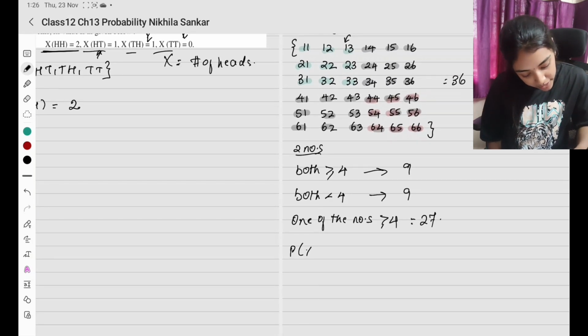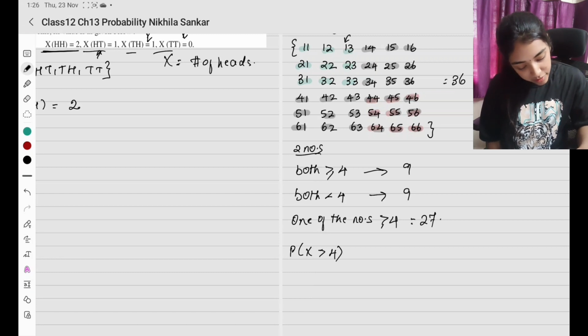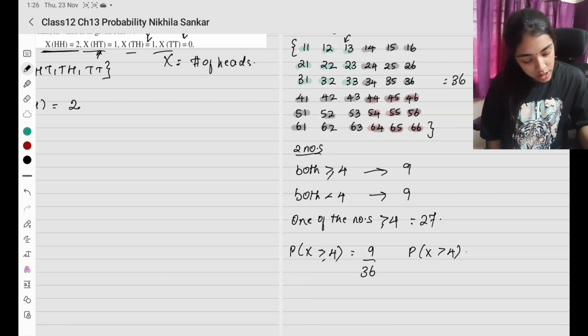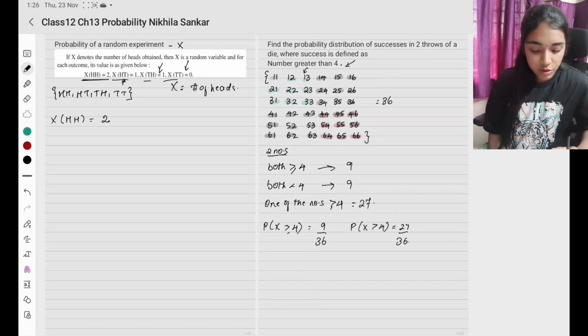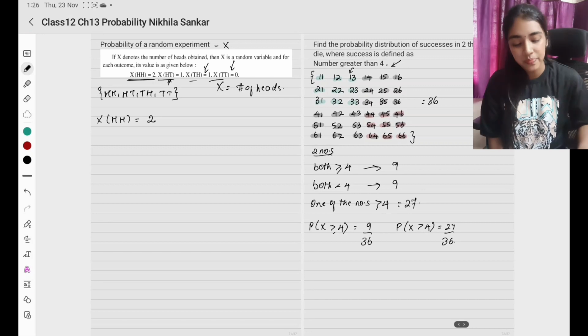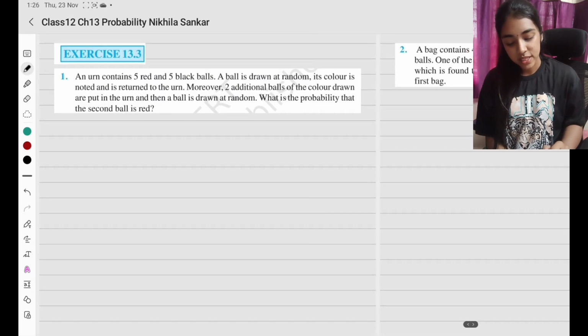So the probability of X greater than 4 is going to be 9 by 36. Probability that one of the numbers is greater than 4 is also going to be 27 divided by 36. So this is how you represent different random variables. Okay, so now moving on to exercise questions.